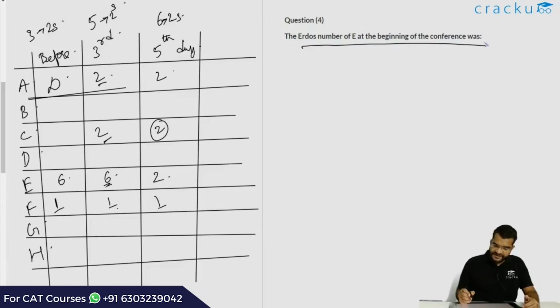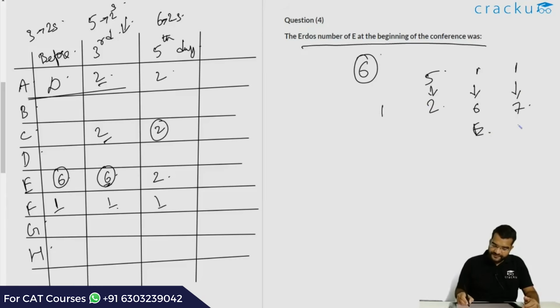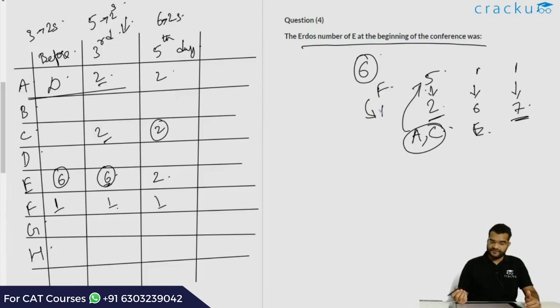The Erdős number of E at the beginning of the conference was 6. Remember what we discussed? At the end of the third day, again, we had one guy with 1. We had 5 guys with an Erdős number of 2. We had one guy with an Erdős number of 6, this was E. And we had one guy with an Erdős number of 7. We don't know who this is. Even of the 5 people who had an Erdős number of 2, we don't know. We just know that A and C were 2 of the 5 guys. There are 3 other guys, we don't know who they are. And F had an Erdős number of 1 at the beginning of the conference. This is what we know.